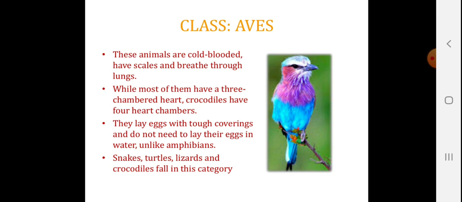Aves. These animals are cold-blooded, have scales, breathe through the lungs. While most of them have a three-chambered heart, crocodiles have a four-chambered heart. They lay eggs without covering, and so they do not need to lay their eggs in the water.